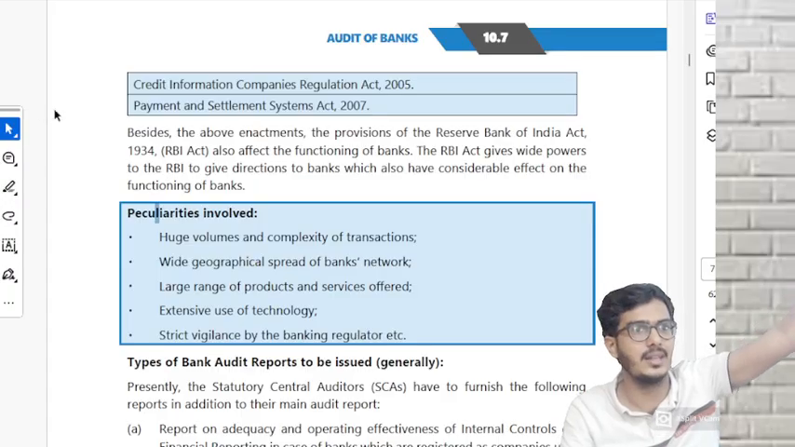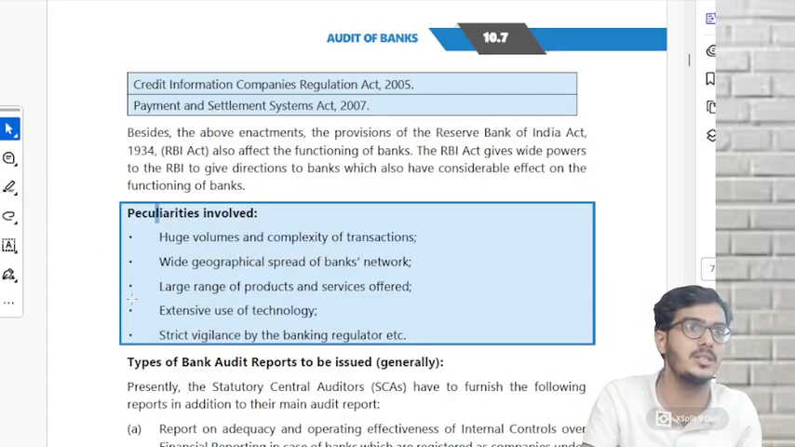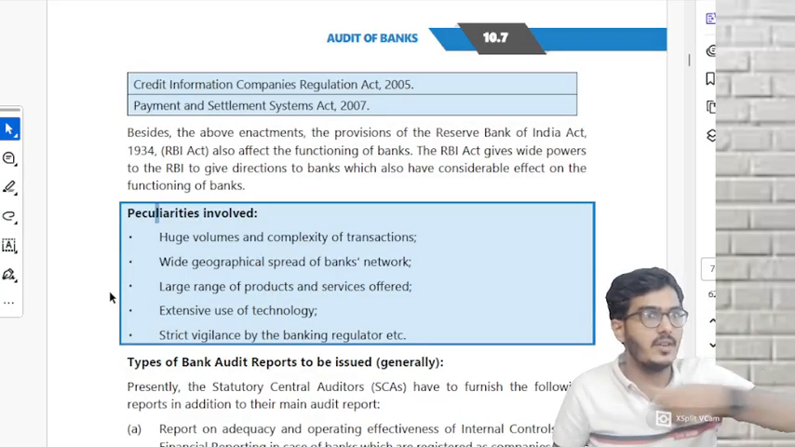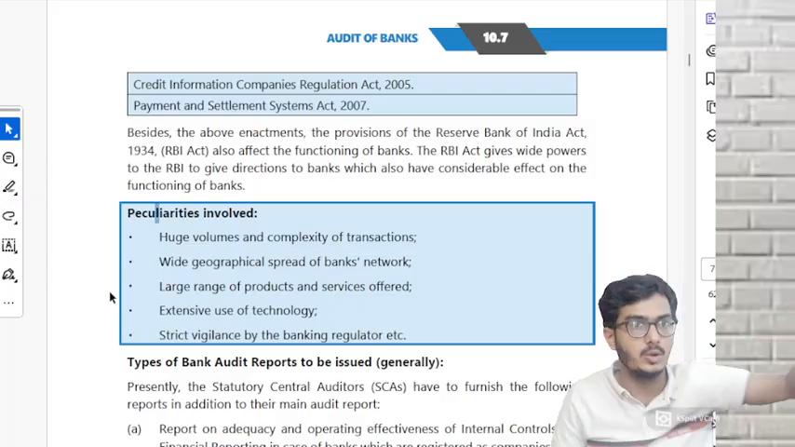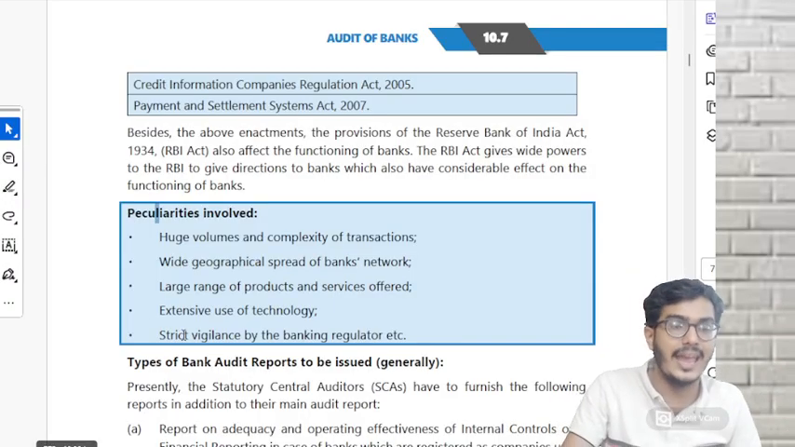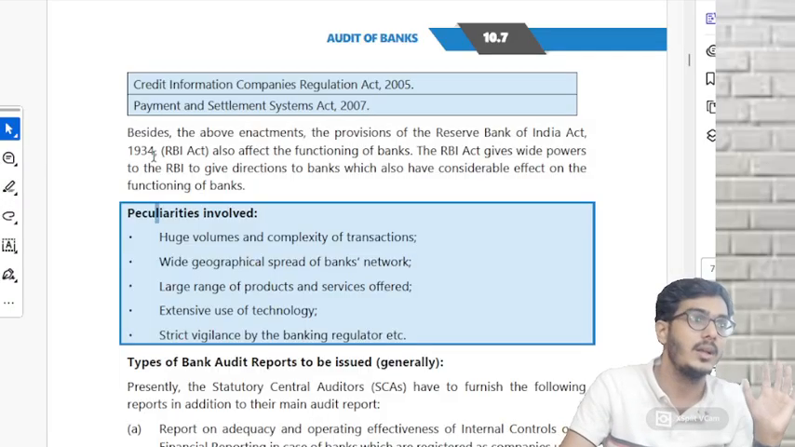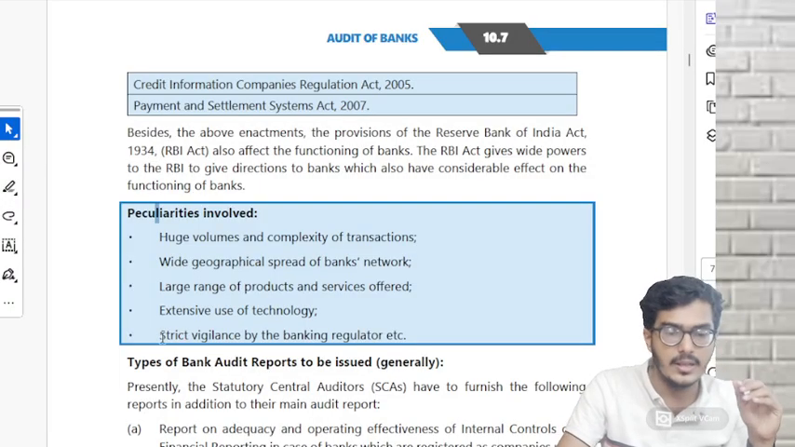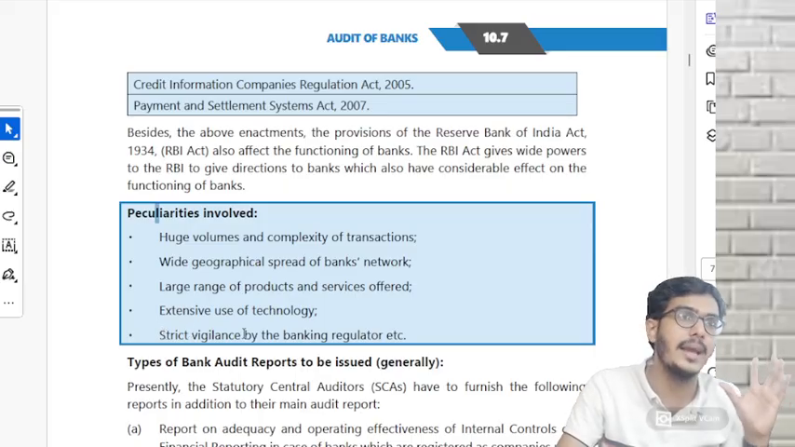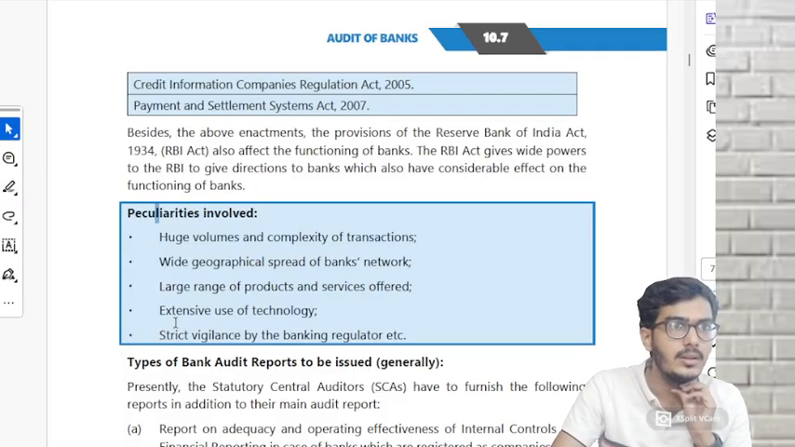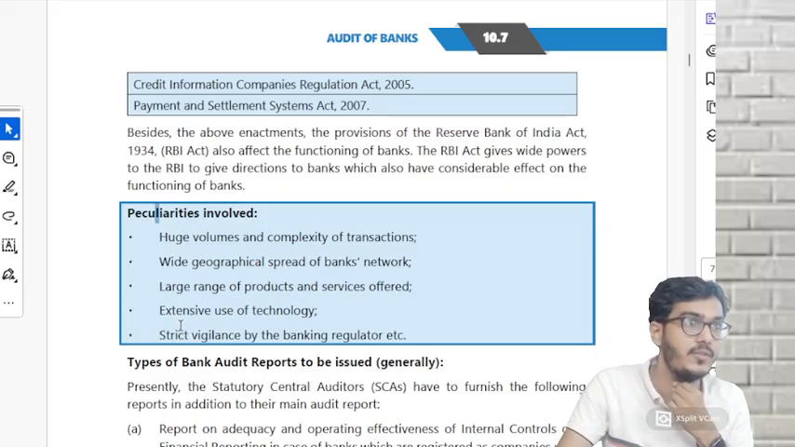Our banks are there internationally also. Correct or not? Large range of products and services. Various types of loans they are giving, various kinds of deposits they are accepting. So too many services are being given. Extensive use of the highest technology is being used by the banking sector today. Then strict vigilance by the banking regulator, that is RBI. Strict checking. The Companies Act is not that strict. See how much the RBI Act and Banking Regulation Act apply to banks, because it is the backbone of our country.